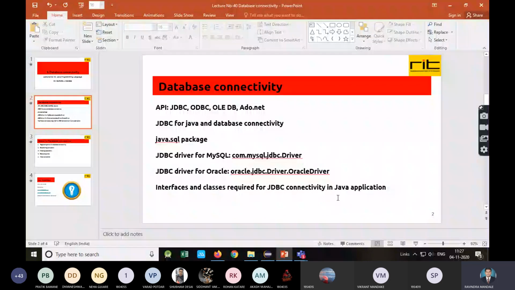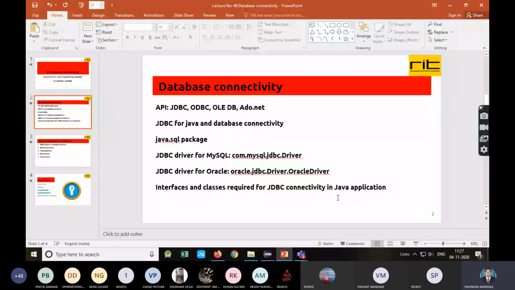ODBC is for Microsoft technologies, along with OLEDB and ADO.NET. So we are going to use the JDBC API. What is the JDBC API? The JDBC API is a Java API that is used to connect to a database and execute SQL queries. You can use any DBMS. It may be MySQL, Oracle, Ingres, Postgres, IBM DB2, or Microsoft Access.